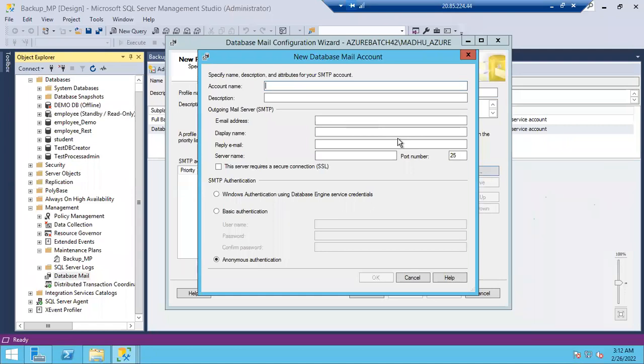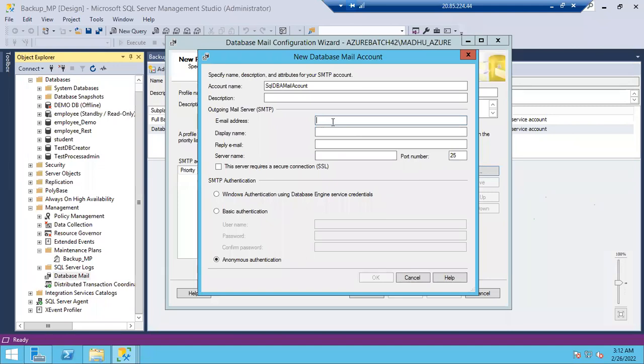Account name, we can give any name. Here also you can give any name, like SQL DBA mail account. Done. Description, no need to give anything. Email address, you can use your own email. These are the outgoing server details. You have to give the outgoing server details. Whatever document I just shared with you yesterday, the automation document, everything will be documented, guys. You can use that existing document.